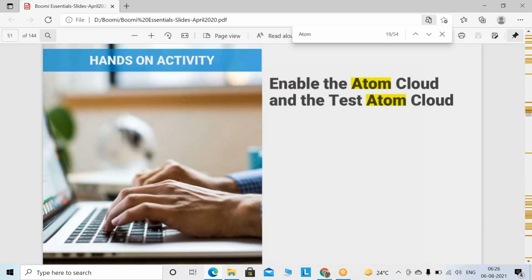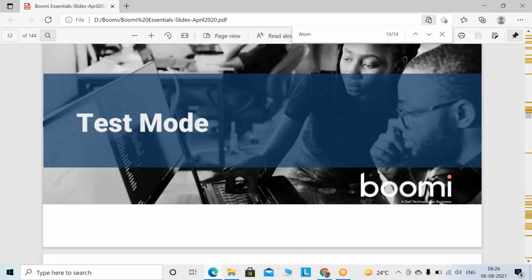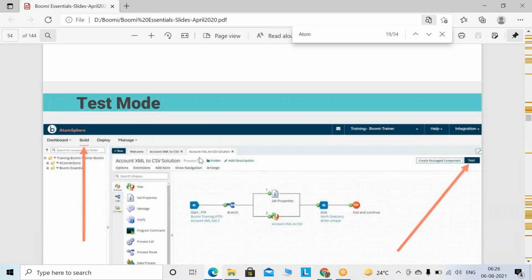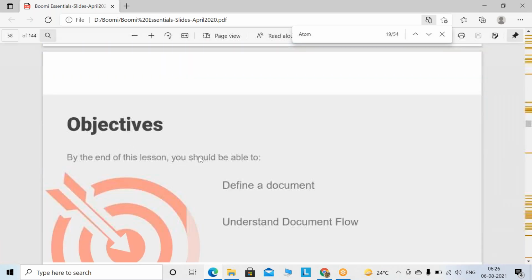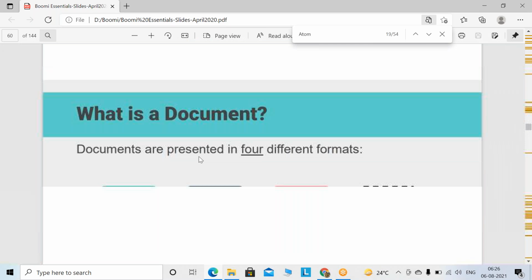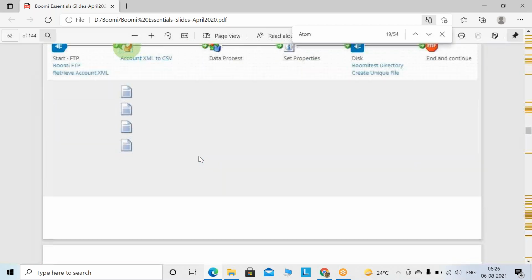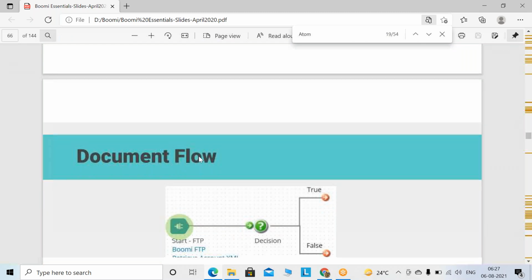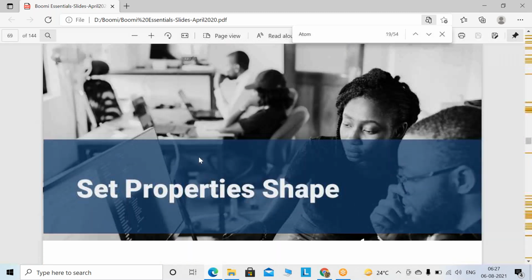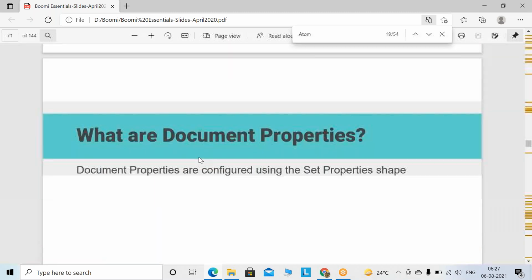Now, what is the difference between cloud atom and local atom? I'll show you one picture, and you would be able to figure out when we are going to use the cloud atom and when we are going to use the local atom. An atom is of two types, cloud and local, as we have seen.